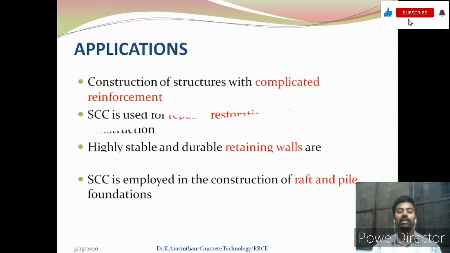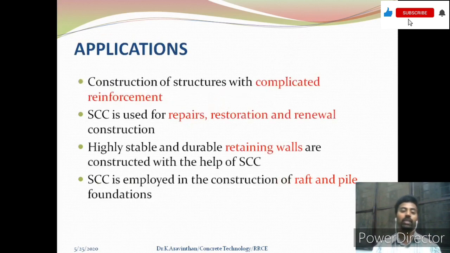And the next thing is the application of self-compacting concrete. These are the places where there is complicated reinforcement, generally a water retaining structure or a water tank, which will have congested reinforcement, and pile caps, pile and raft foundations.